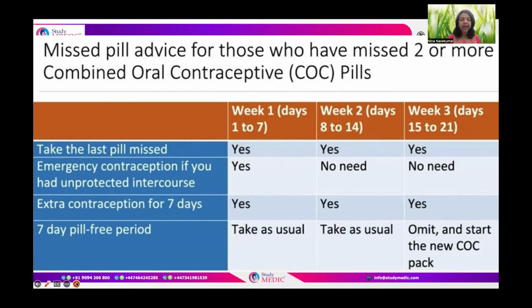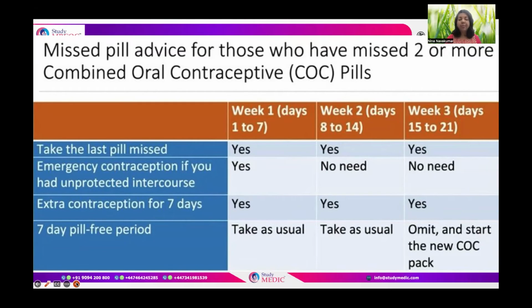The rest of the pack can be continued normally, with the pill-free interval of 7 days, and then the next pack can be started after 7 days of hormone-free interval.